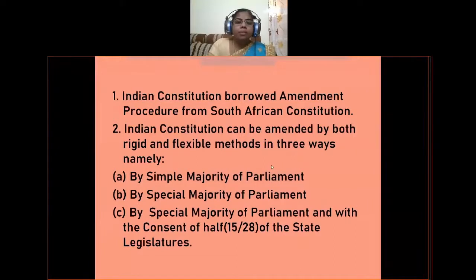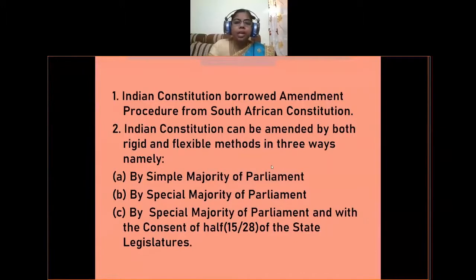What is meant by the rigid method? Rigid method means it is a very difficult process for the amendment of the constitution or for changing the constitution. What is the flexible method? It is a very easy process, a very easy method to amend the constitution. So our constitution is a combination of both rigid features and flexible features. It can be amended in three ways.